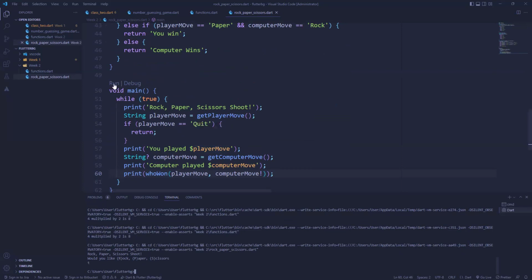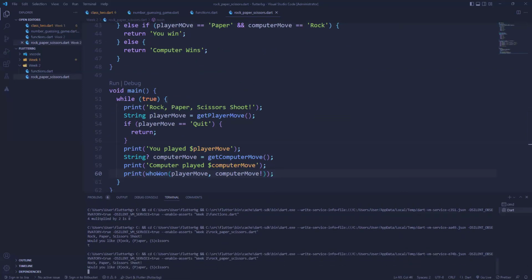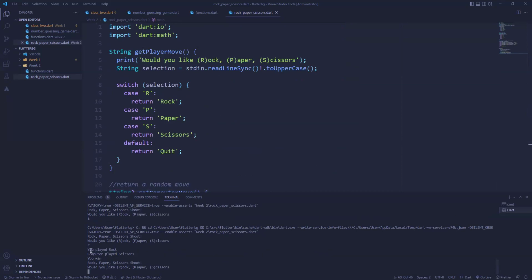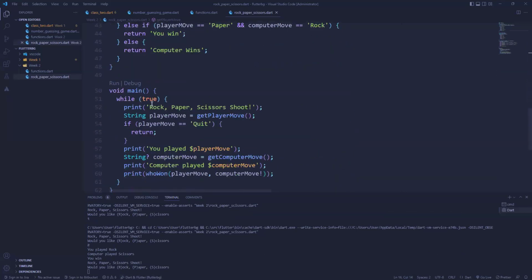So let's run this again. This time let me choose rock. I can use a small letter or capital letter, but I'll use a small letter to test that, remember we said convert whatever text to uppercase. So when I click enter, you can see I chose R, which means I played rock. Computer played scissors, means I win. It comes again. That's where the while loop I used comes in. I'm already passing through, which means I want to keep running this. So it asked me again.